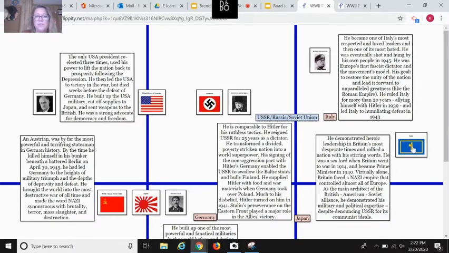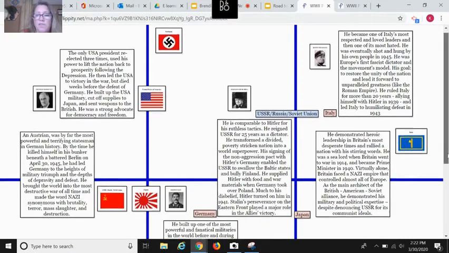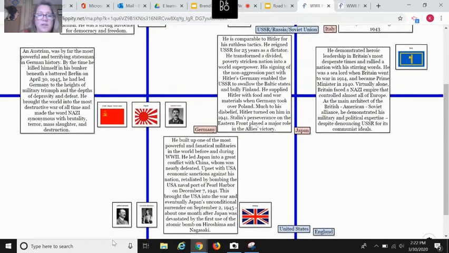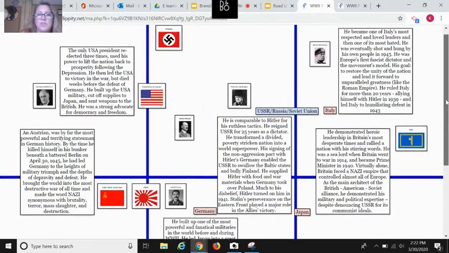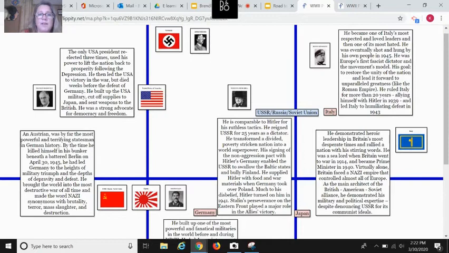All right. So he distributed, let's see, why don't we put Germany here? So we know they're going to be allies. Who was the leader of Germany? See if we can find his picture on here. There he is, Adolf Hitler. Let's move him up here. Okay. So we'll put him up here by the flag. We'll find the word Germany. And then let's see if we can find him.